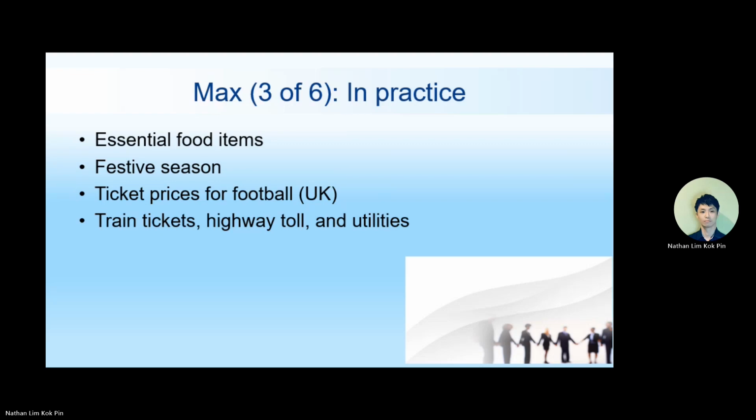So we want to make sure that the monopoly does not abuse or exploit its monopoly power and burden the people too much. Of course, we want the monopoly to make profit, otherwise they don't want to invest. But don't make too much, so we will control this. So in practice, we will have a maximum price on these items. Okay, any questions?